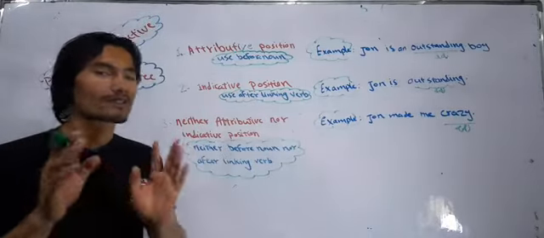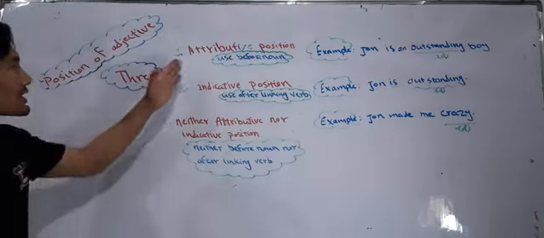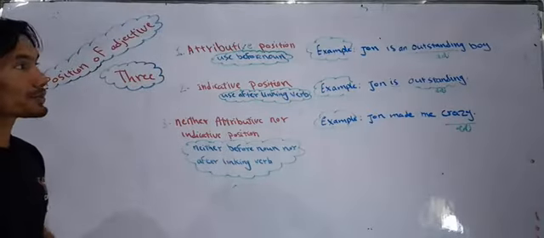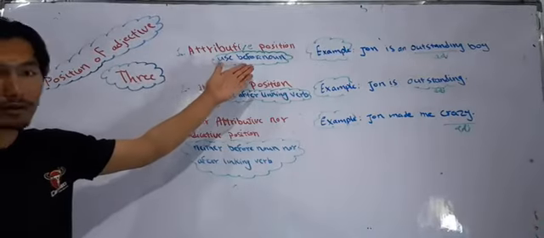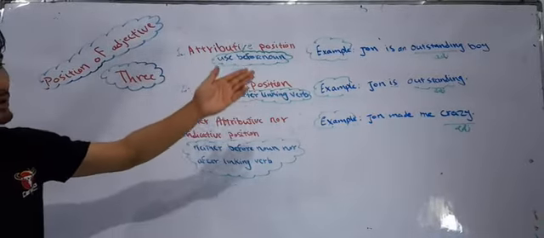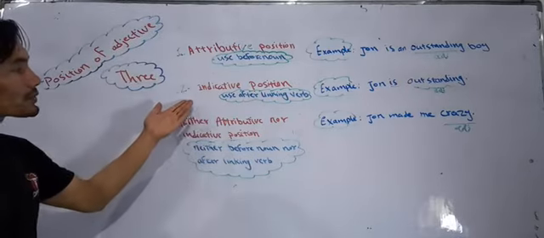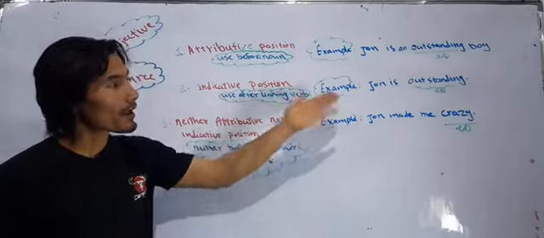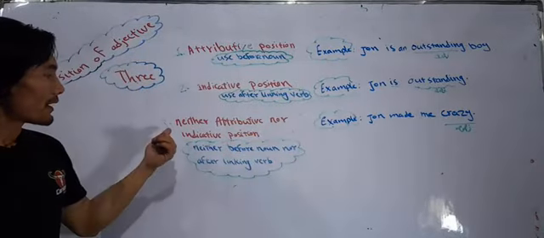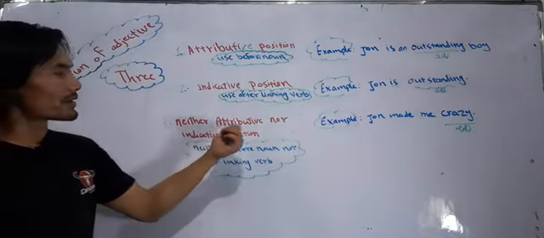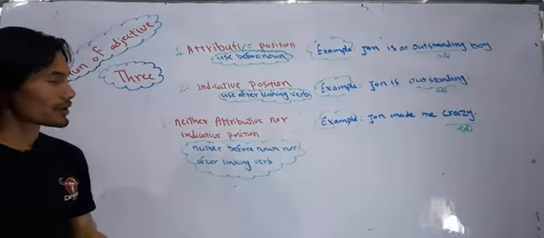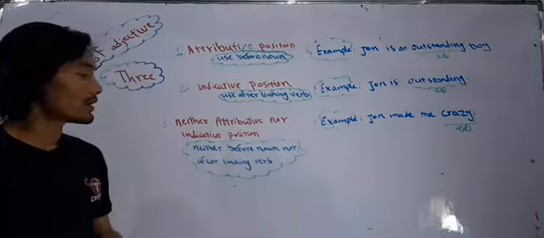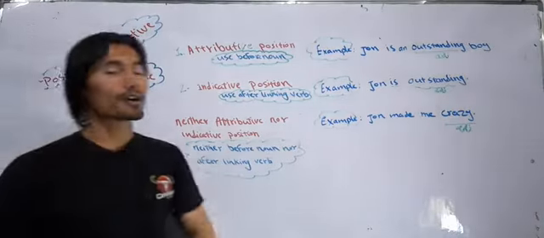Okay, dear friend, we studied three kinds of position of adjective. The first one was attributive position, coming before noun, for example, John is an outstanding boy. Number two is predicative position, coming after linking verb, like John is outstanding. And number three, neither attributive nor predicative. We can use it neither before noun nor after linking verb, for example, John made me crazy.